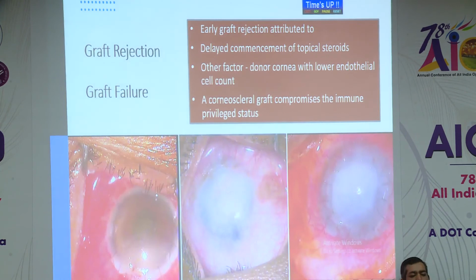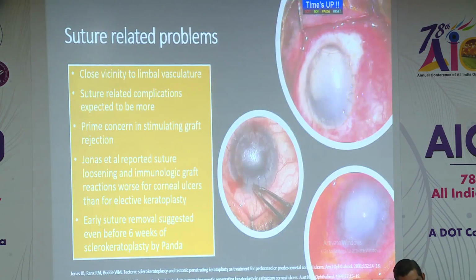Graft rejection and failure is very common in these cases, as with a large corneal scleral graft there is compromise of the immune privileged status, and there is delayed start of steroids as the cases are infected in origin. Suture related problems are also very common because of the close vicinity to limbal vasculature, which is a prime concern as it stimulates graft rejection.